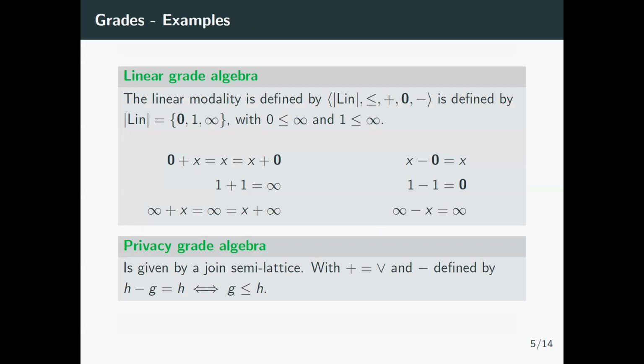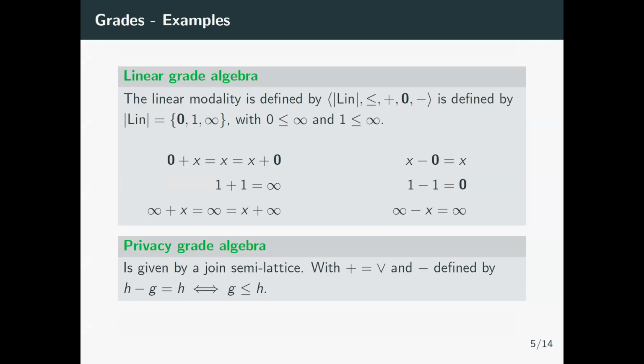So for example, if we want to model linearity, we can define 0, 1, and infinity as our weights. We say that 0 and 1 are less than or equal to infinity, and then 0 is the neutral element of the addition. Infinity is the absorbing element of the addition. 1 plus 1 is infinity, because if it's linear and you use it more than once, you need an unbounded amount of copies. For subtraction, we just say that 1 minus 1 is 0. If I take 0 from anything, I just have what I had, and anything taken from infinity leaves infinity.